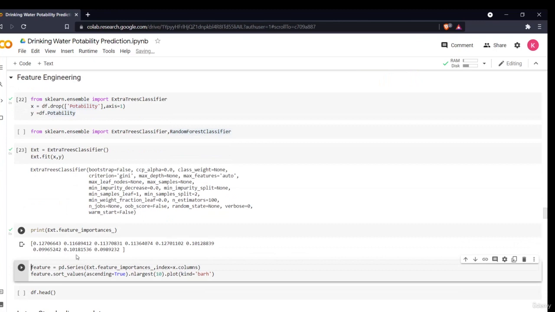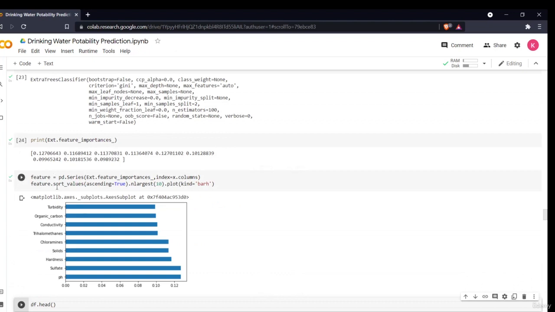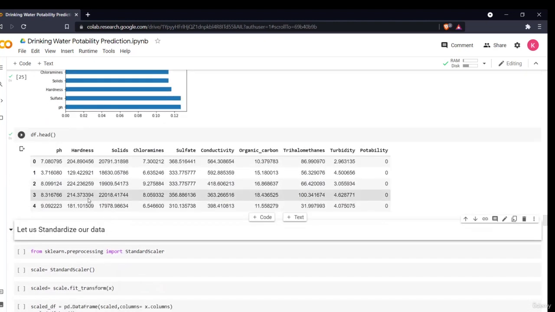Now if I want to see it in a bar graph, I get it in a series, then sort the values and plot it. We see that pH and sulfate are the variables which have the highest importance, and turbidity has the lowest importance. But there is not much difference among them, which means that all of these features are approximately equally important in prediction.